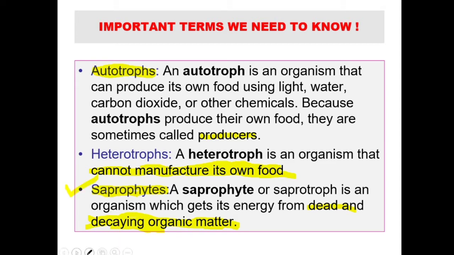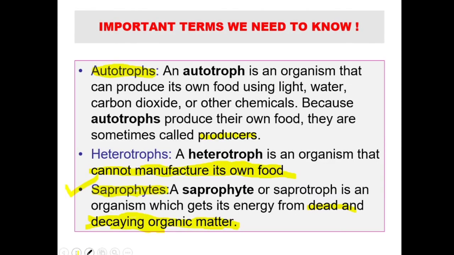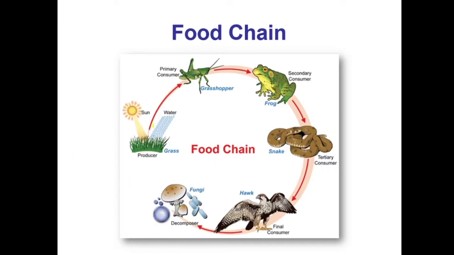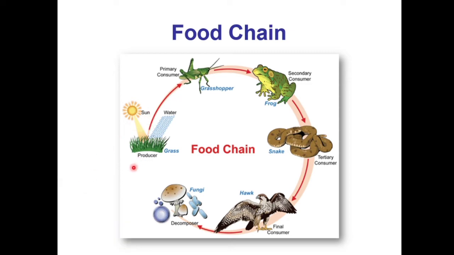Okay, so how many terms have we come to know till now? Unicellular, multicellular, cell wall, autotrophs, heterotrophs, and saprophytes. Okay, let's see. In a food chain, as you see in a food chain, look, these are producers.